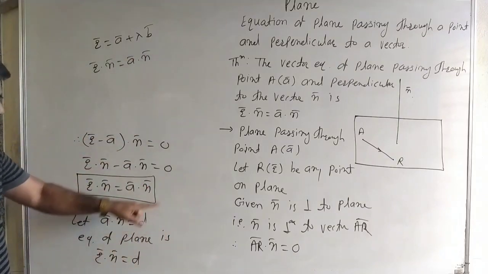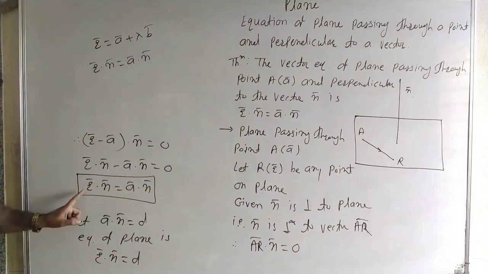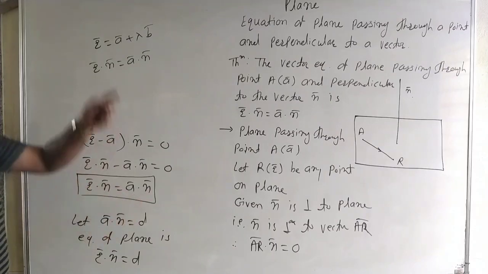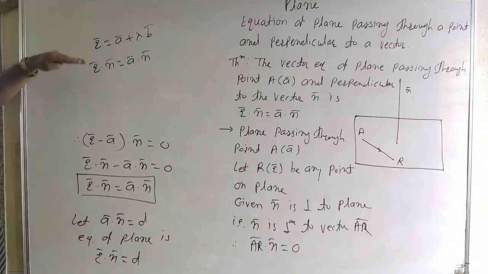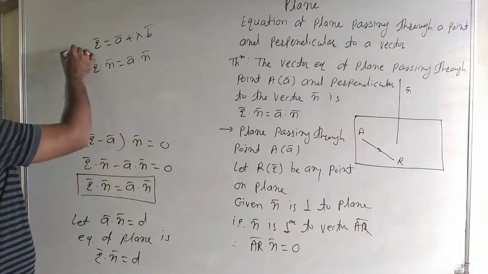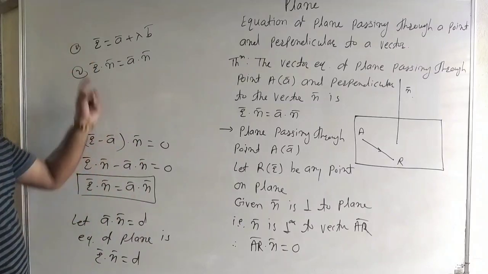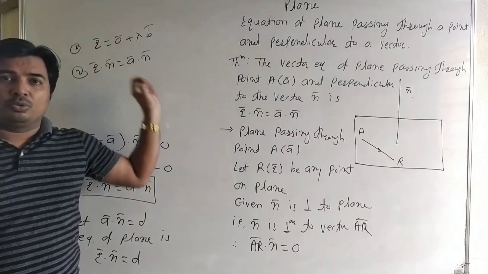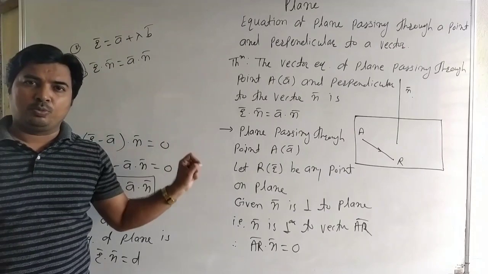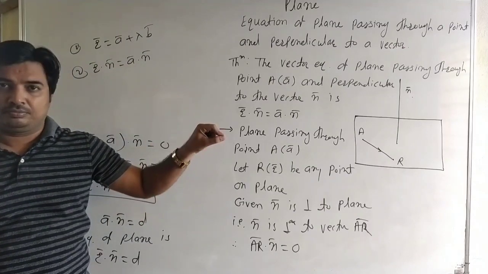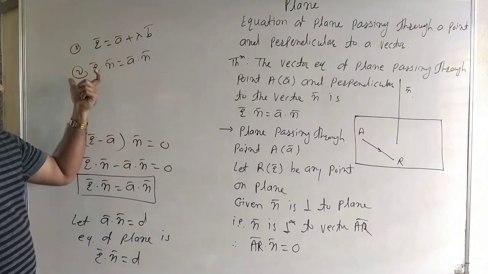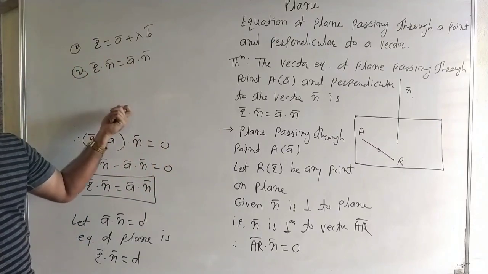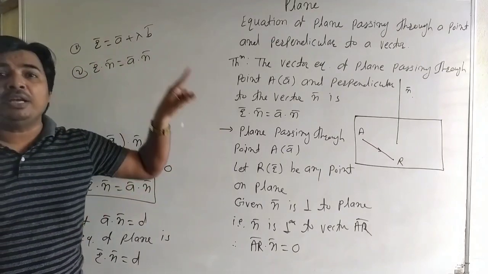It is a vector equation of line: r bar dot n bar is equal to a bar dot n bar. Here it is the equation of line and it is the equation of plane. Compare both. To find the equation of line, we know a passing point and a parallel vector, and to find the equation of plane we know a passing point and a perpendicular vector.